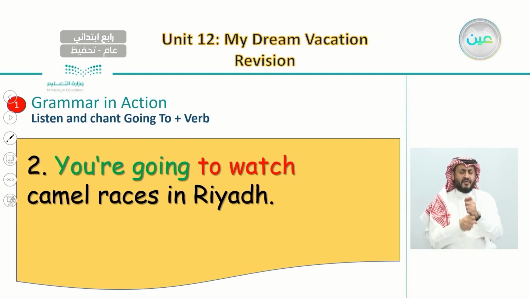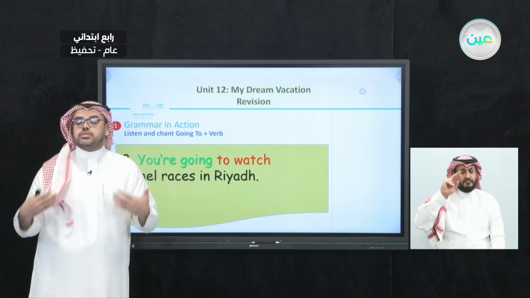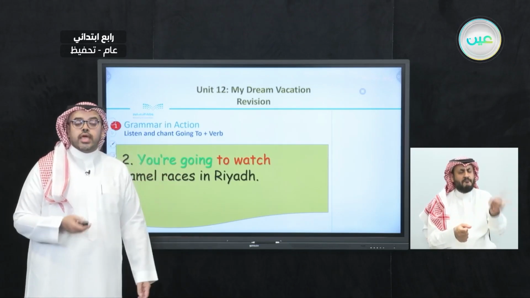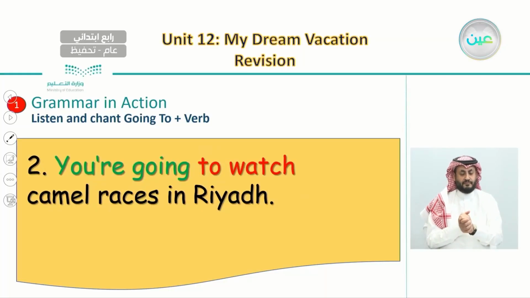So you can choose as many verbs as you can with going to. What is important here is that you know that going to here is not for places, it's to talk about plans that we want to do in the future.